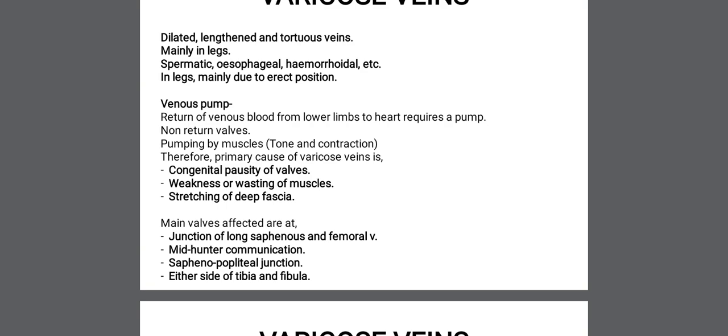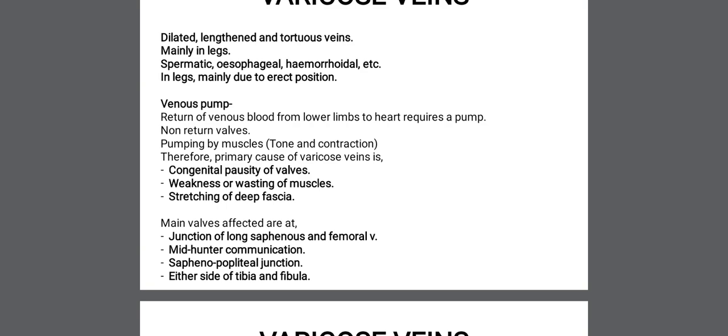The blood should flow from the lower limbs to the heart in a unidirectional way. The valves should be unidirectional, and the blood shouldn't flow backward through those valves.